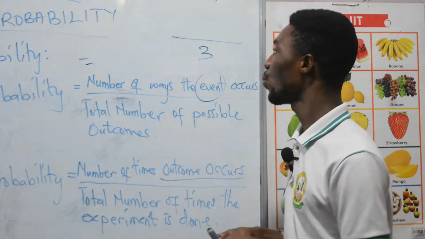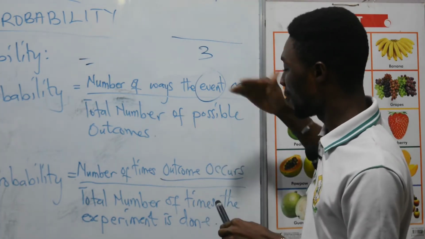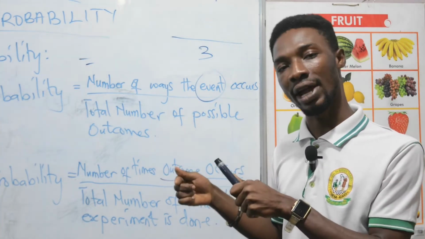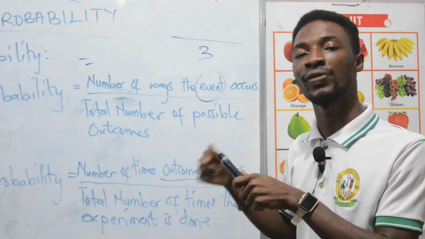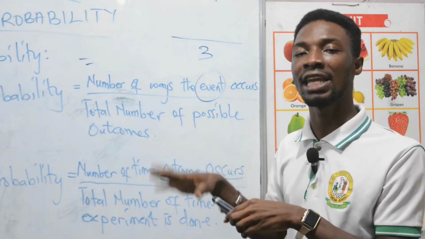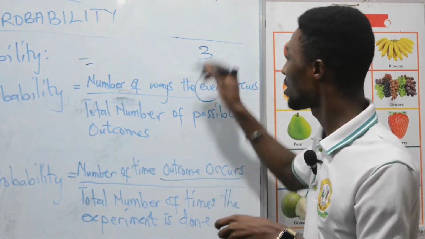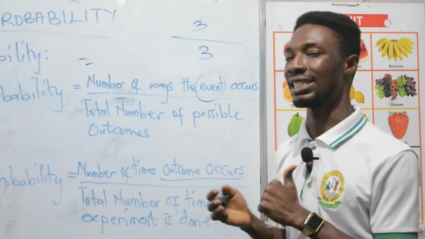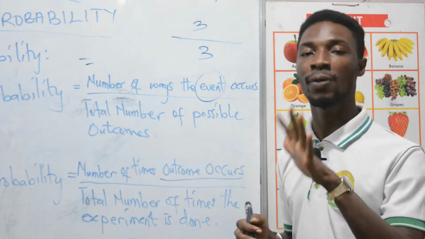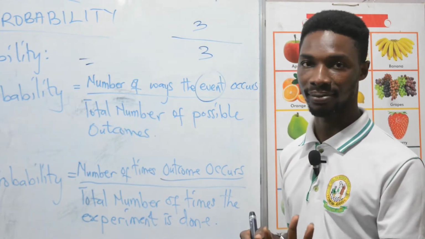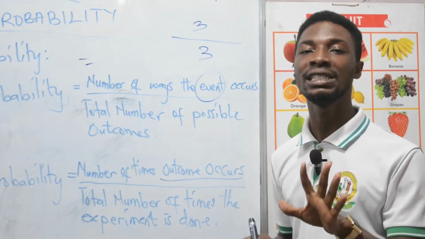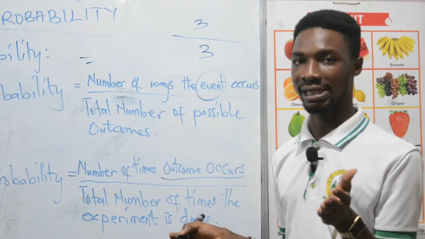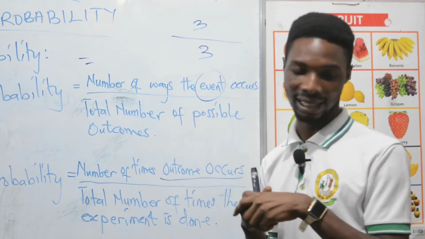Okay, so let's say if in all tossing of the coin, head is going to turn up 3 times, then I'm going to have 3/3. Okay, and that is my probability. Take note, probability is a fraction. Okay, probability is a fraction. We are going to talk of the laws of probability later on in the next lesson.